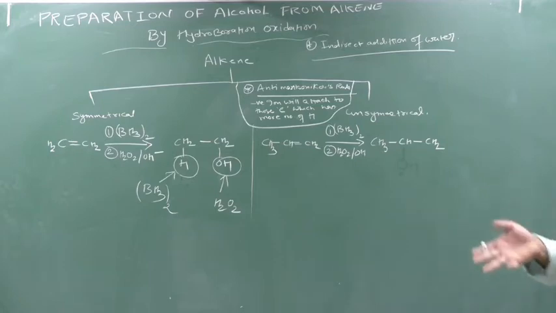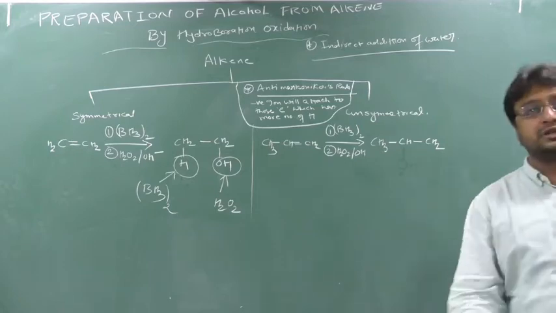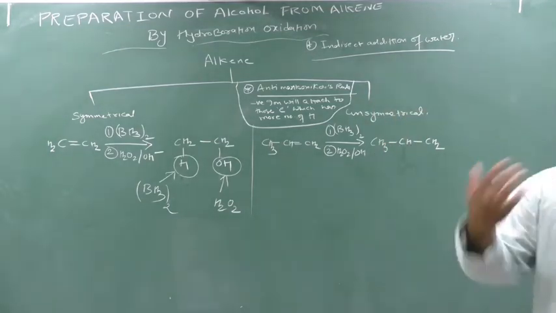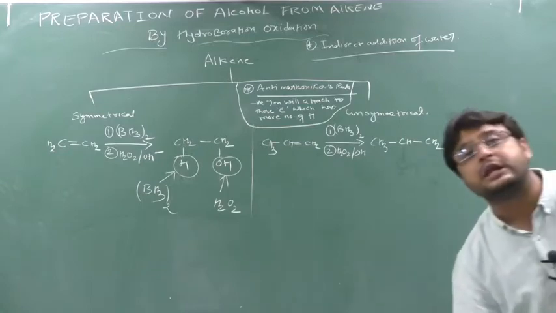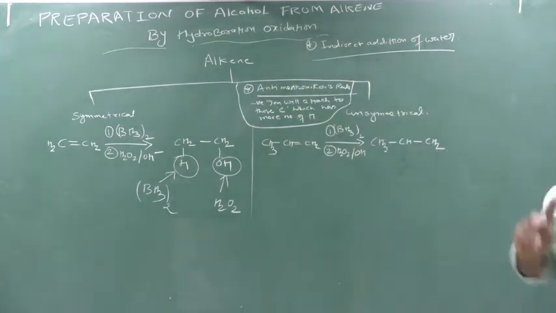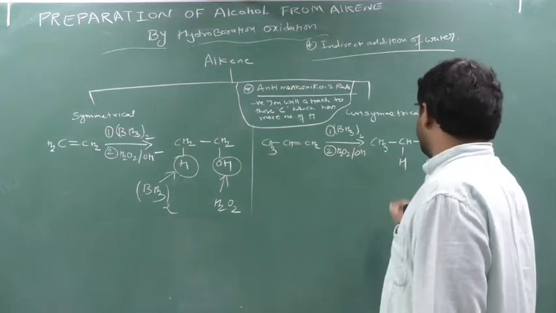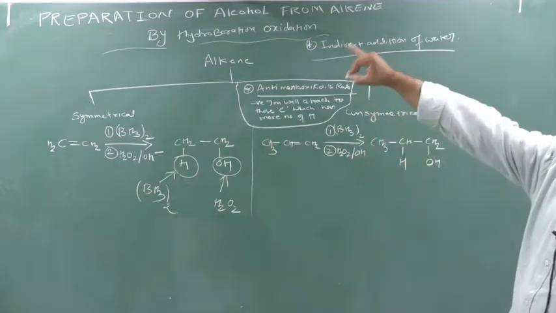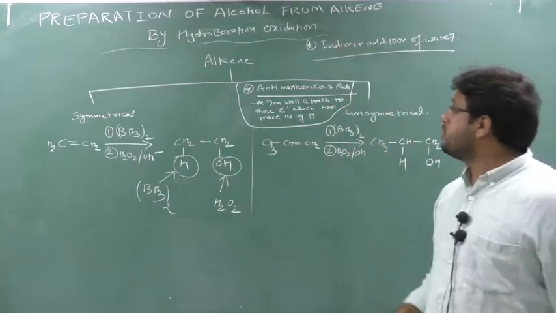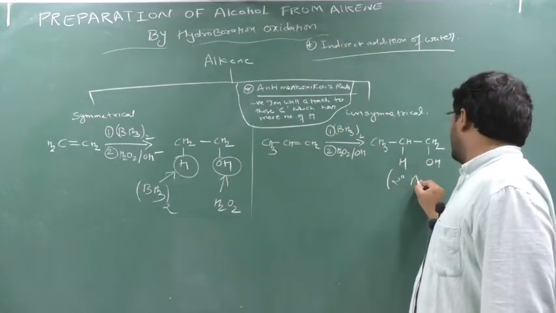We use this in unsymmetrical alkene for the preparation of alcohol from alkene using hydroboration oxidation. So here OH minus will be attached and here H will be attached, meaning we will get 1 degree alcohol.